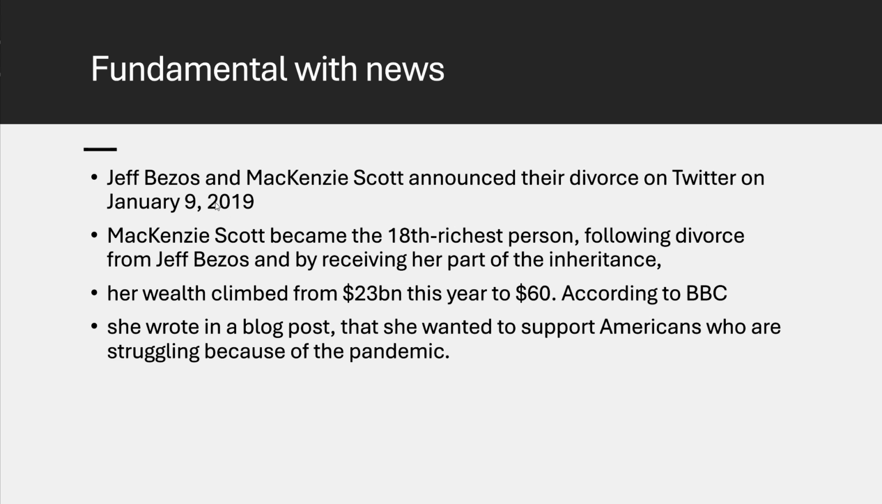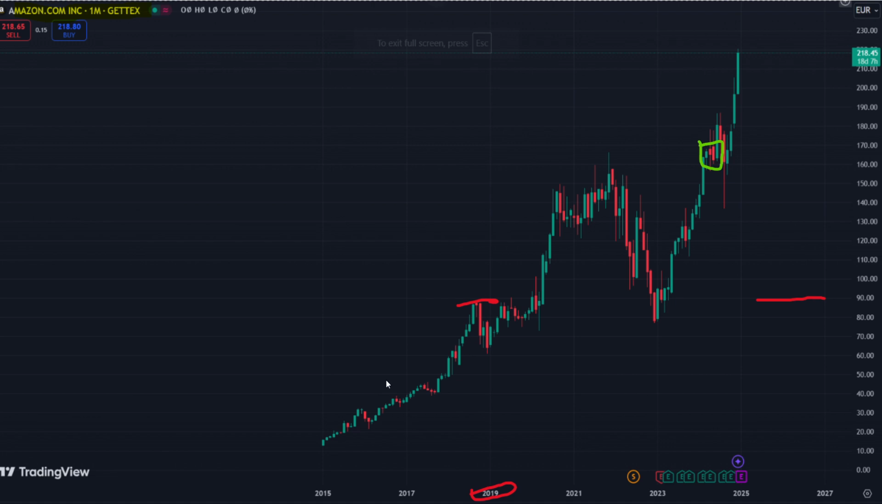She wrote a blog saying that she wants to support America, which is struggling because of the pandemic. We know the pandemic started around then, and we will do it in a chart. In 2015 the IPO got launched, and they got married in 1995, almost 20 years. So, a good life. After that in 2019, the stock reached an all time high, you see right here. Then they got divorced, most probably in January, and the stock fell down because she sold her stake.